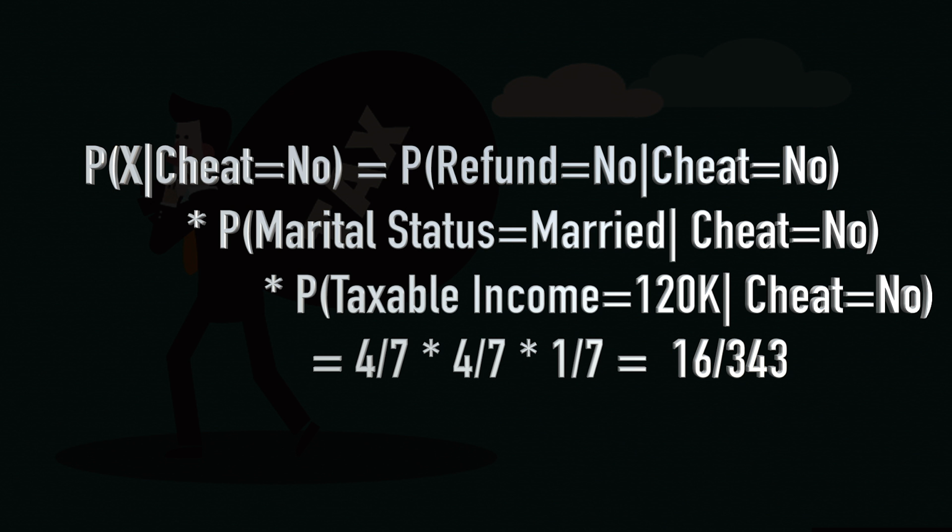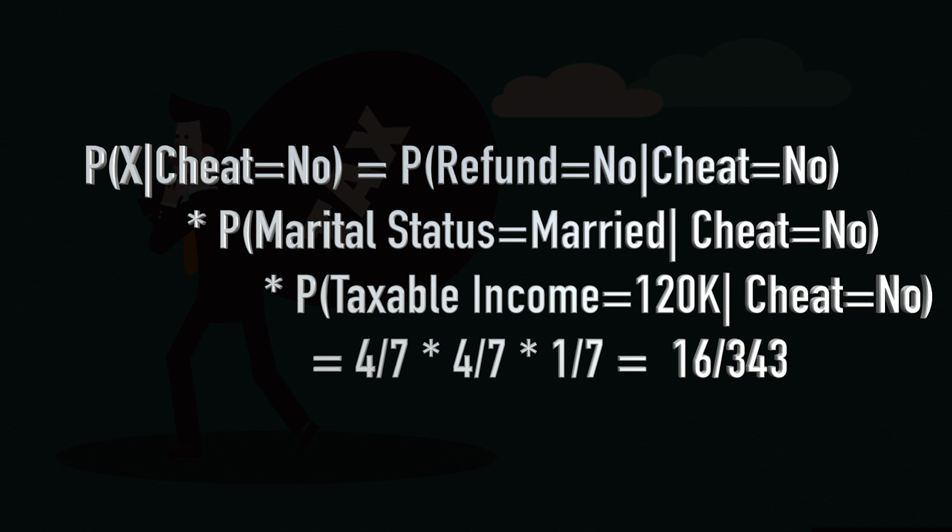Now, applying that naive Bayes equation that we just got in the last slide, I can rewrite this probability of X given cheat is equal to no as probability of refund is equal to no given cheat is equal to no, into probability of marital status is equal to married given cheat is equal to no, into probability of taxable income is equal to 120K given cheat is equal to no. Got this? So, it is a product of these three terms because of the naive assumption, remember that.